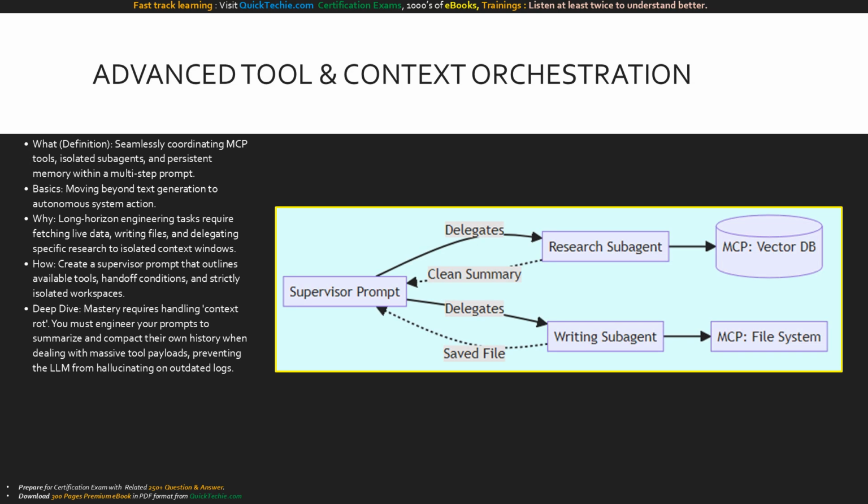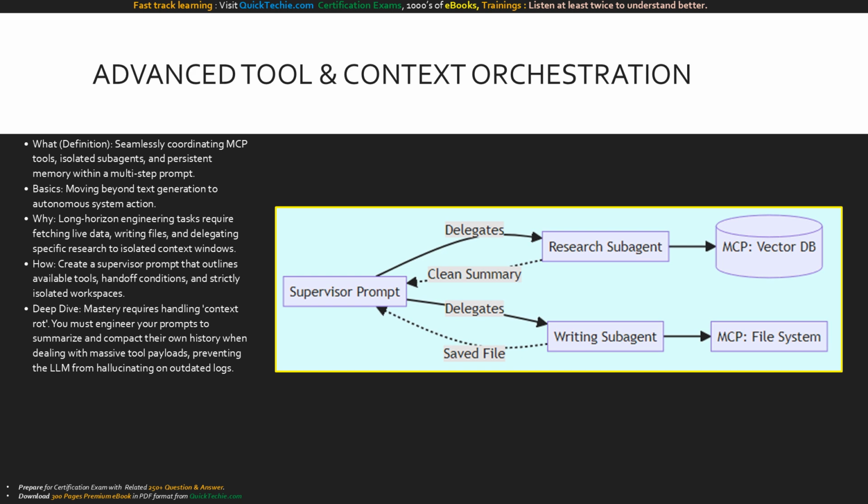True mastery isn't just manipulating text, it's orchestrating complex systems. The checklist requires you to handle tool and context orchestration flawlessly. This means writing prompts that coordinate Model Context Protocol, or MCP, tools alongside isolated subagents. When building long-horizon workflows, you don't just ask Claude for code.